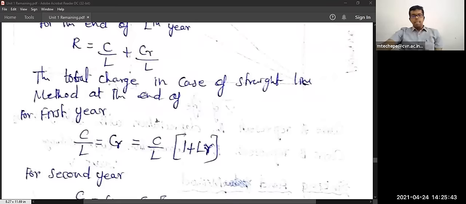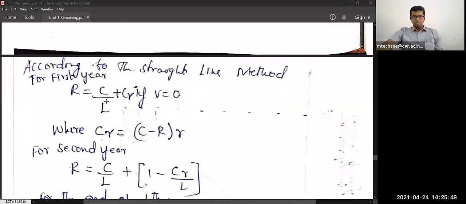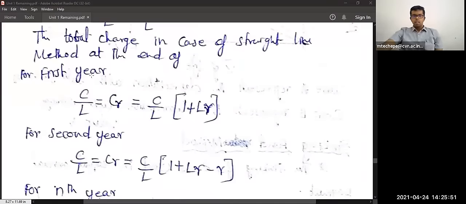The total charge in the case of the straight line method at the end of the first year is C by L plus CR, that is nothing but C by L into (1 plus L into r). Here, L is the life of the equipment, r is the rate of interest, and C is the capital outlay, the capital amount.